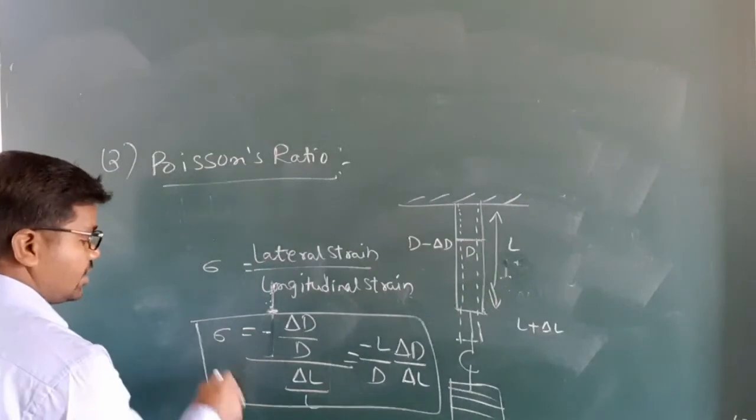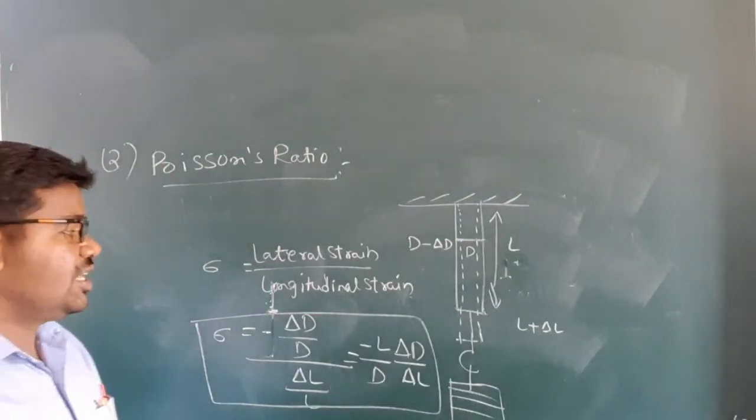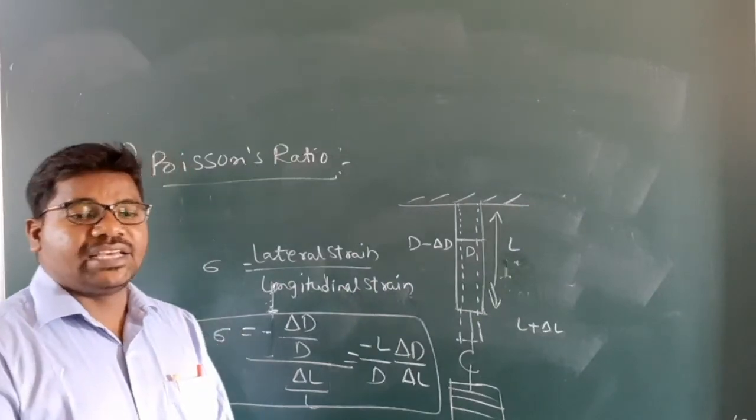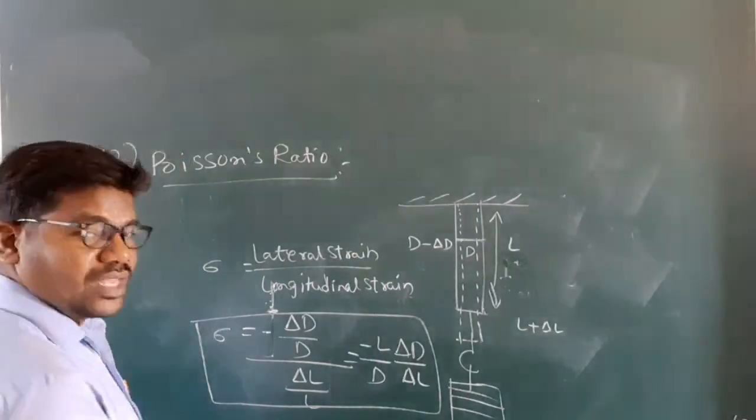The ratio of lateral strain to longitudinal strain is called Poisson's ratio.